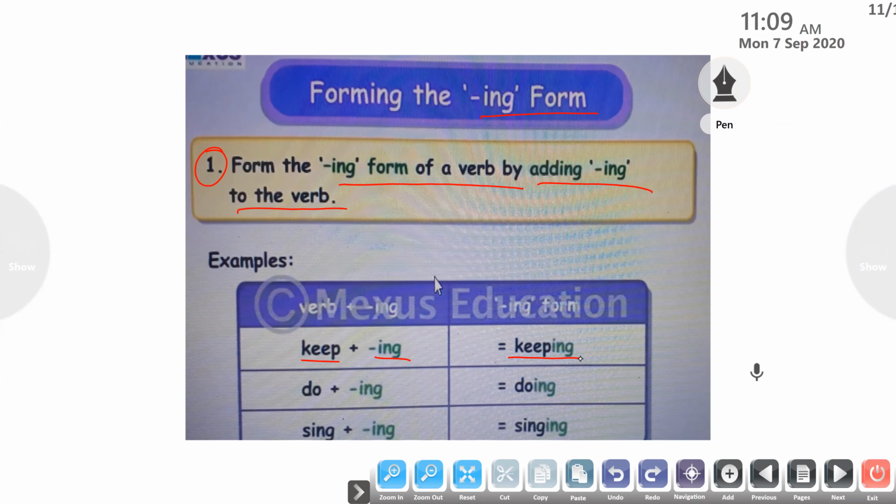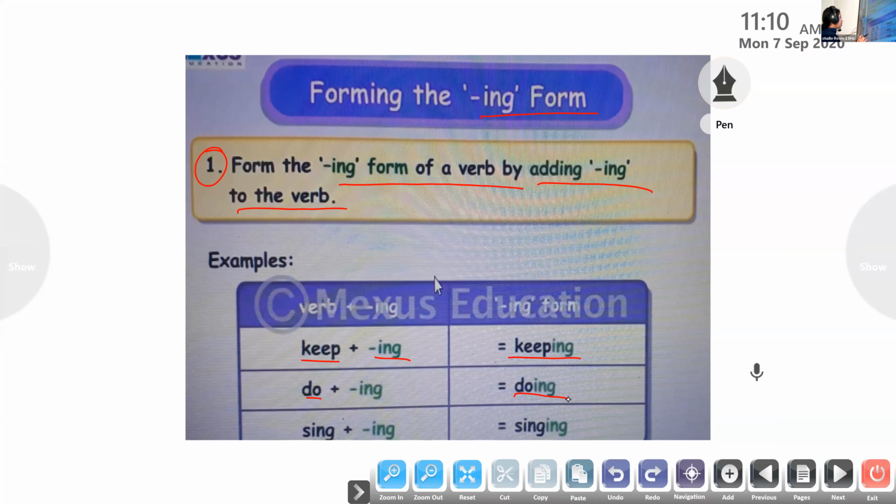Now the next word is do. When we add ing to the verb do, it forms the verb doing. The spelling is D-O-I-N-G. Doing. Is that clear to everyone?